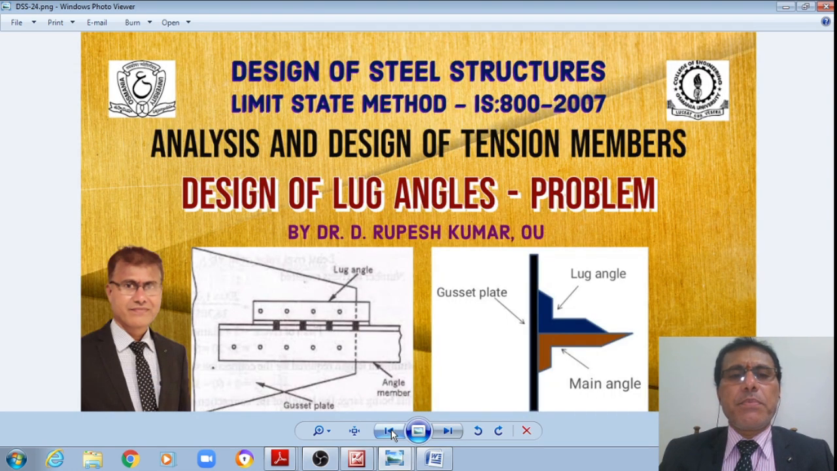In the previous class, we have seen the analysis and design of tension members. Particularly, we have seen the design of a lug angle, like this, a lug angle connected to the main angle. Both of these angles are connected to one side of a gusset plate. I hope you enjoyed the discussions there.